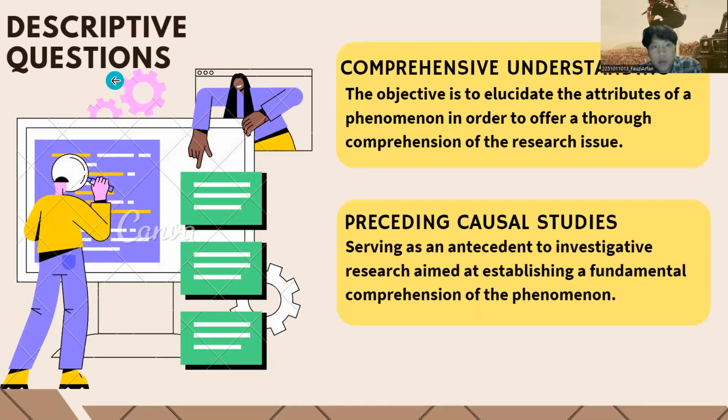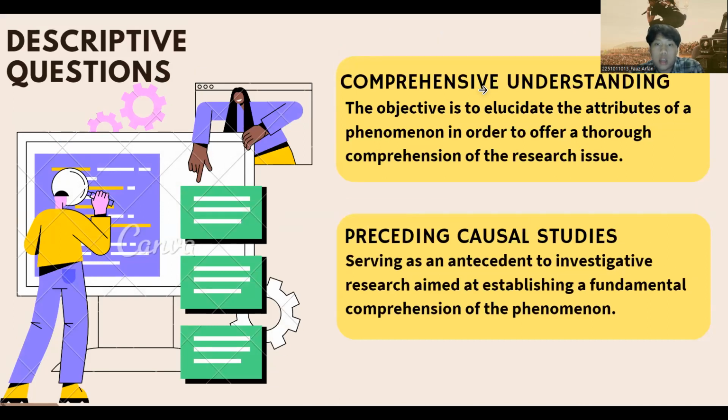Next is descriptive questions. The first one is comprehensive understanding. The objective is to elucidate the attributes of a phenomenon in order to offer a true comprehension of the research issue. Next is preceding causal studies, serving as an antecedent to causal research aimed at establishing a fundamental comprehension of the phenomenon.